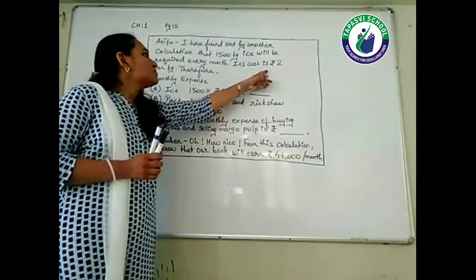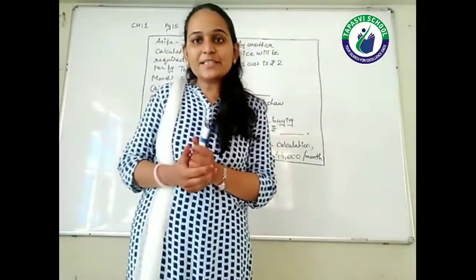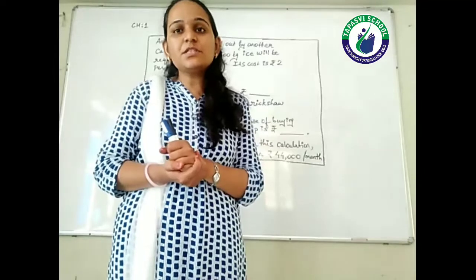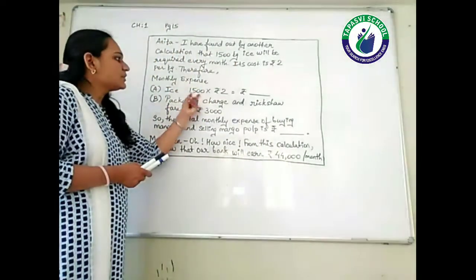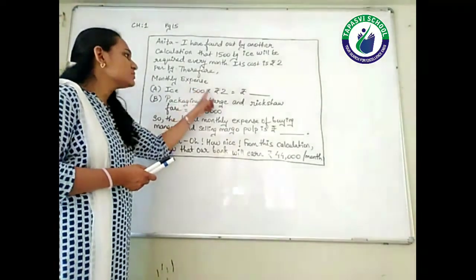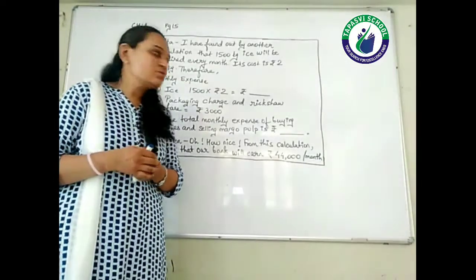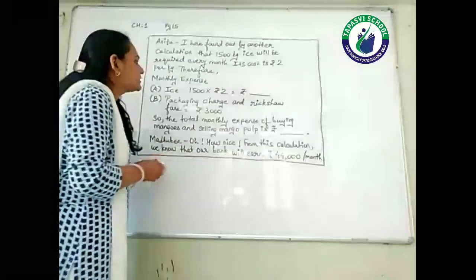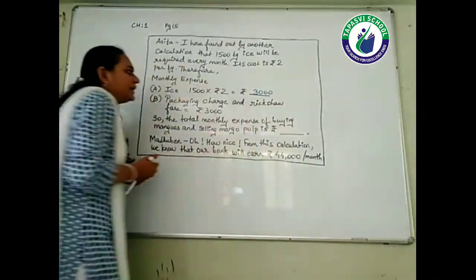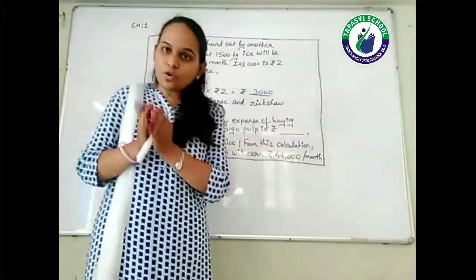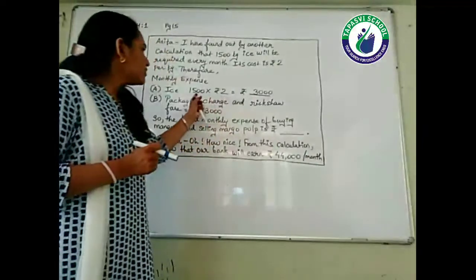Its cost is rupees 2 per kg. That means the cost of 1 kg ice is rupees 2, right? So let's see the calculation. Ice 1500 kg you require. The cost of 1 kg ice is rupees 2. So just multiply, and we get 3000 rupees. Right, 3000 rupees is the expense which needs to be made for ice.